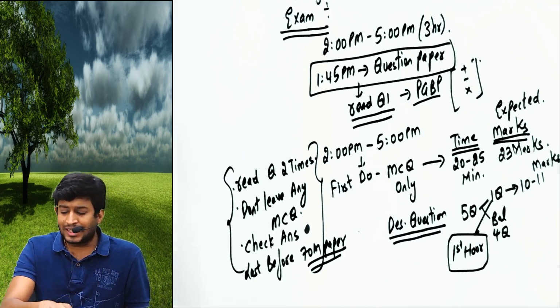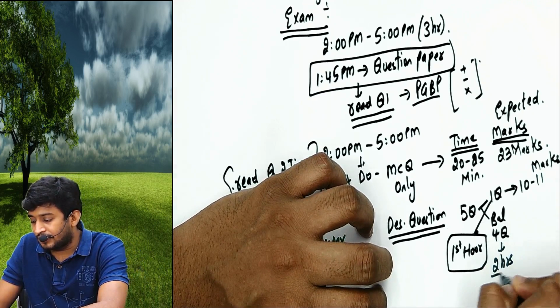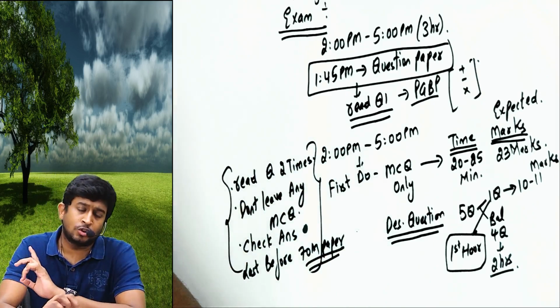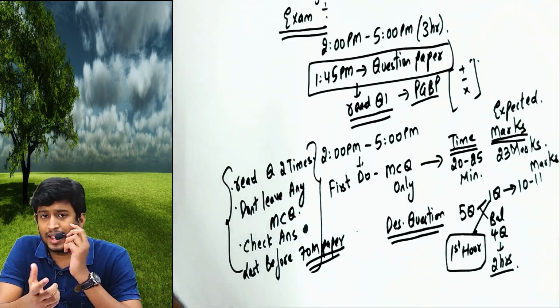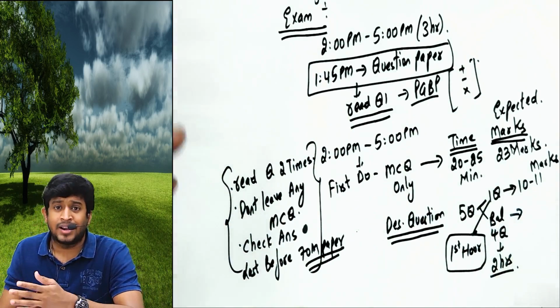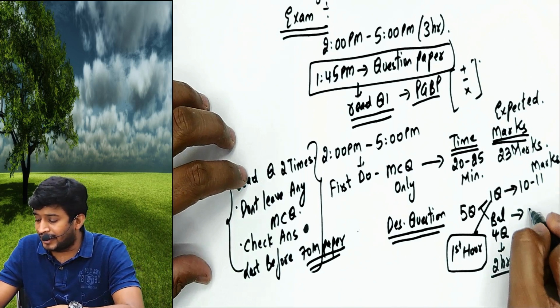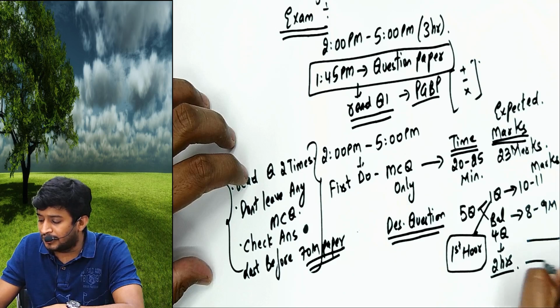So how many questions are left? 4 questions are left and 2 hours are left. Each question gets half an hour, more than enough for my examination. I do not worry about it. And for each 10-mark or 14-mark question, if I get 8 to 9 marks, that would be sufficient.